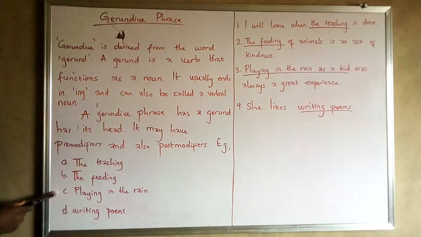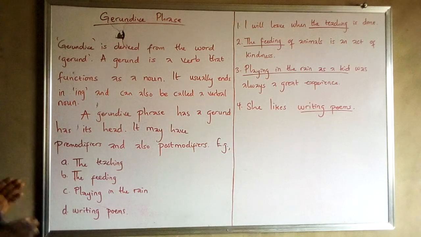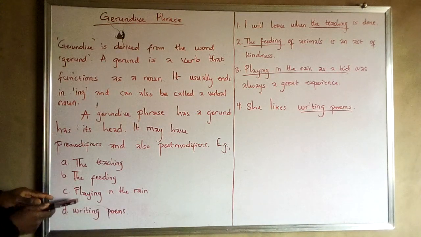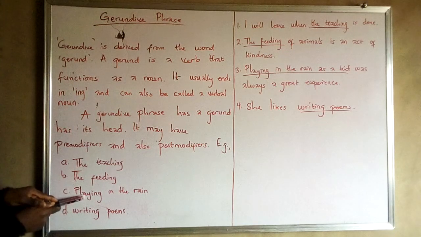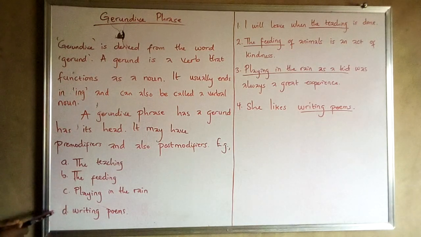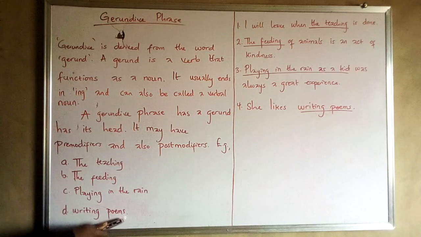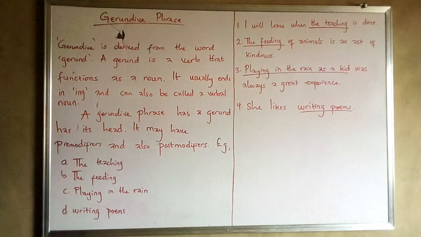We have a pre-modifier, which is D, a determiner, but no post-modifier. And the third example, C, playing in the rain. We have no pre-modifier, but we have a post-modifier because the end of the phrase here is a gerund, which is playing. In the rain is a prepositional phrase acting as a post-modifier to the head of the phrase, playing. The fourth example, D, writing poems. Writing here is the head of the phrase, and poems is acting as a post-modifier. We have no pre-modifier here. So writing poems together is a gerundive phrase.